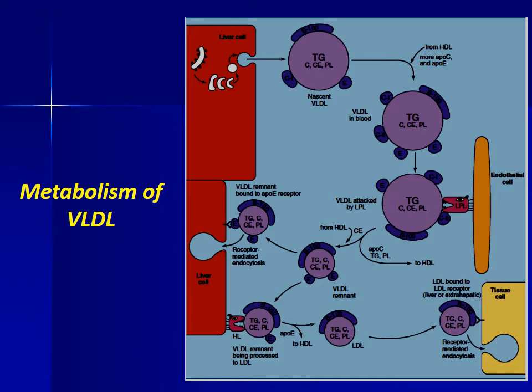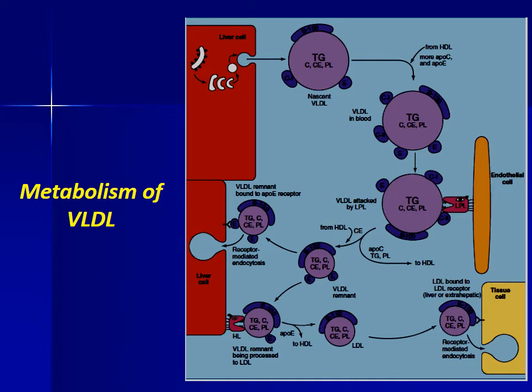VLDL is released with a single molecule of ApoB100, small amounts of ApoE and ApoC, and a modest amount of cholesterol esters. VLDL acquires more C apolipoproteins and ApoE from HDL. Additional cholesterol ester is acquired from circulating HDL, which requires cholesterol ester transfer protein, or CETP.